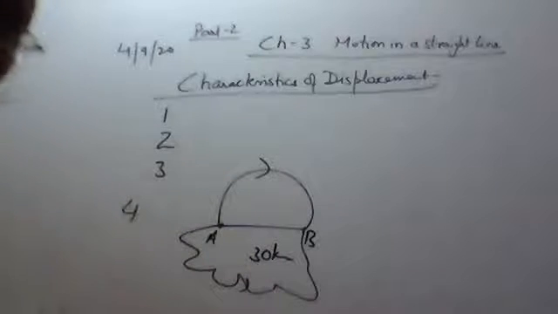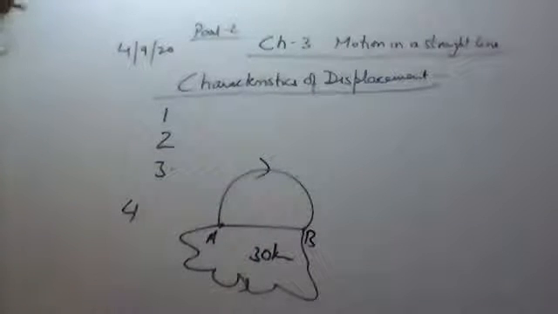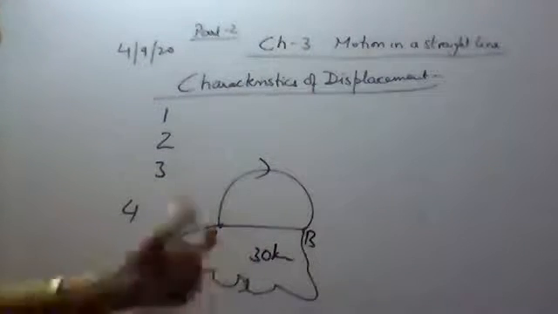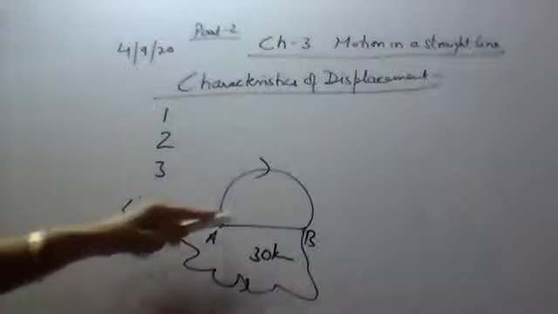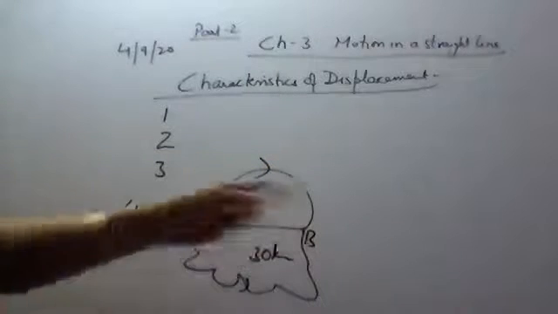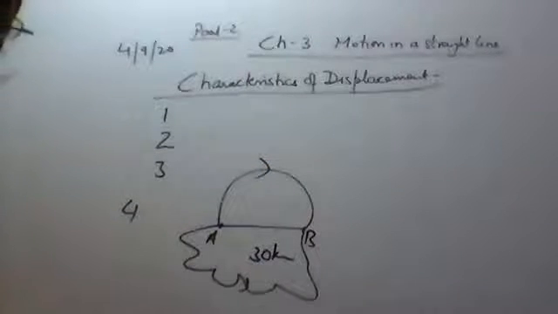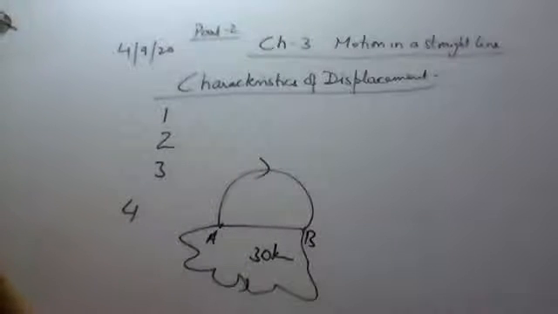So if we know the displacement, we cannot predict the path along which the body has traveled. So this displacement is not giving the actual path along which the body has traveled. Only we know that this is the displacement. The body might have traveled along this path, straight line, any path it might have traveled. So if we know the displacement, we don't know what is the actual path traveled by the moving object. Okay, so these are some of the characteristics of the displacement.